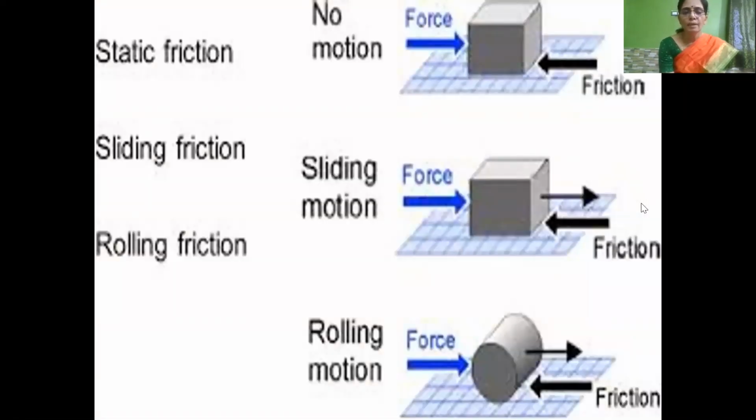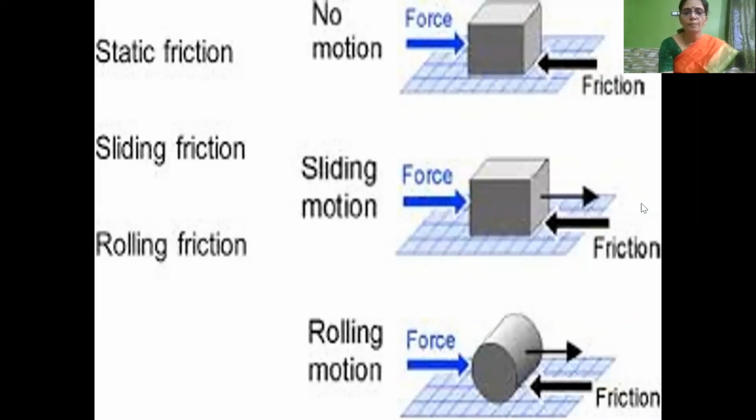Then in the previous session, we have learnt about types of friction. There are three types of friction, namely static friction, sliding friction, and rolling friction. Static friction is the force of friction which exists between two surfaces when the object is static, there is no relative motion. Static means it is stationary. It comes into play when the object is in stationary position.